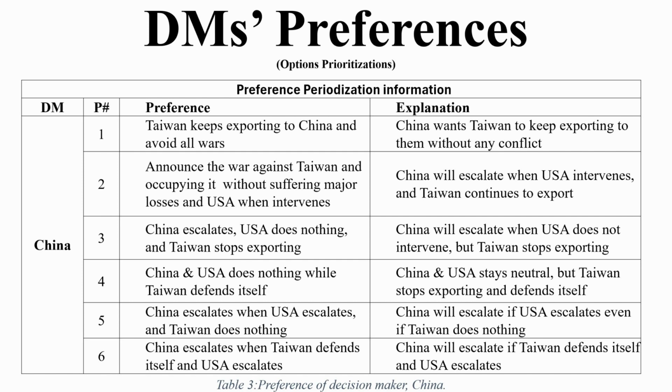The fifth one is that China escalates when the USA escalates and Taiwan does nothing. That means a one-on-one war between the USA and China. The sixth, or least preferred, preference for China is that China escalates when Taiwan defends itself and the USA escalates.